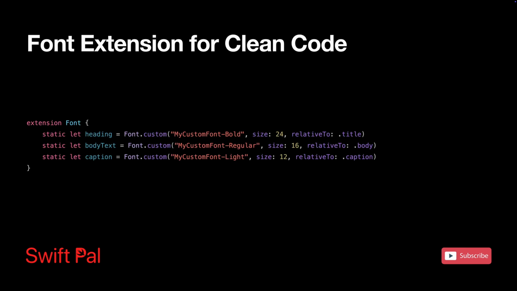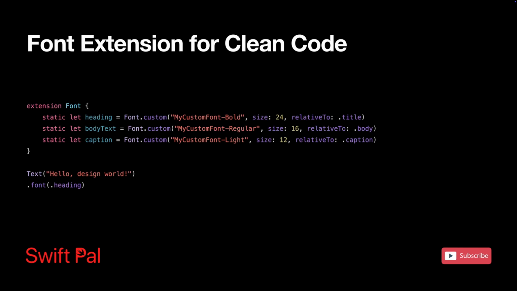And then all you need to do is use dot heading directly instead of typing all the dot custom blabber. This is so much better because everything is in one place. Change your font size once, it updates everywhere. It actually makes sense. Dot heading tells you way more than some random size number. You also get easy updates. Your designer wants to try a different font, change it once and you're done.